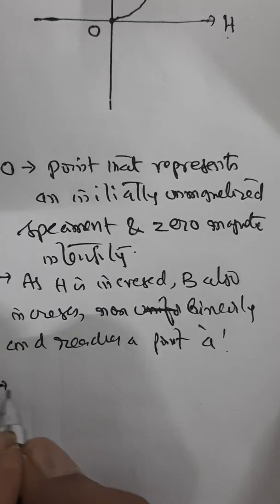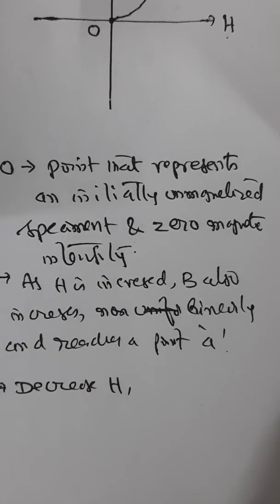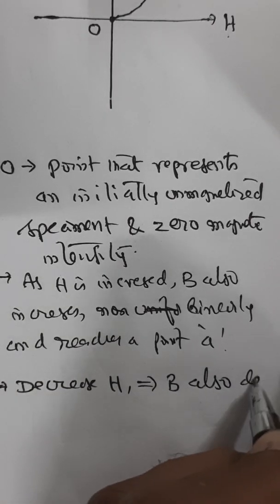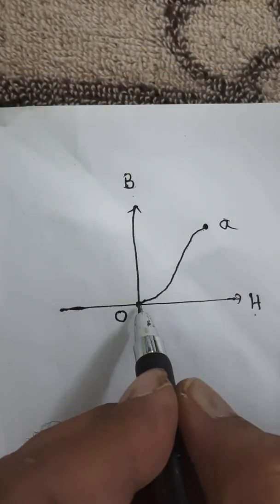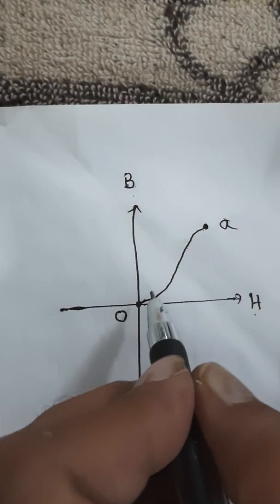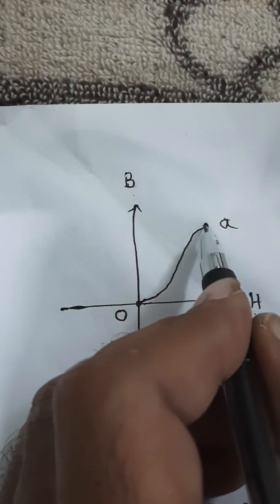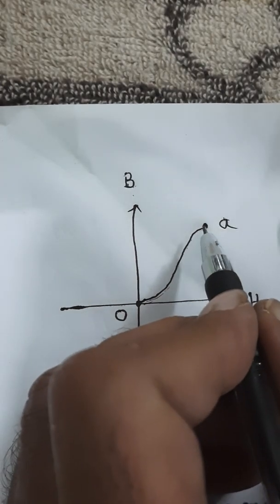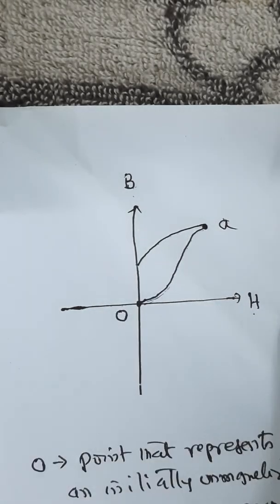Now, second step is decrease H. That implies B also decreases. That means when you increase H, B is increased. When you decrease H, B should naturally be supposed to decrease like this. No, it won't decrease like this.